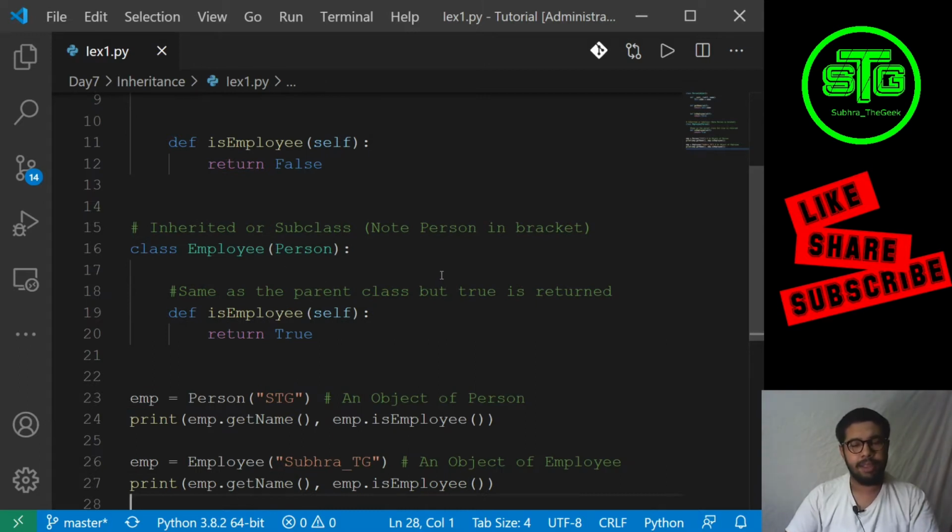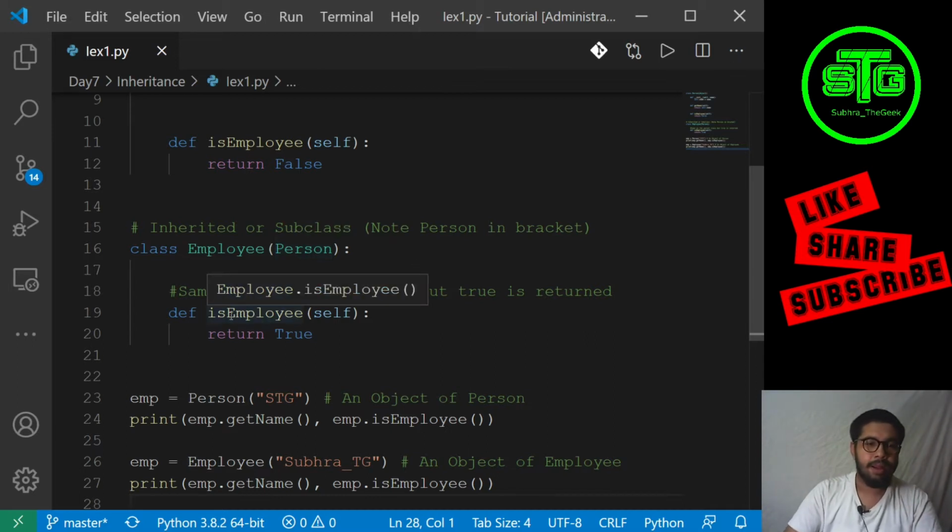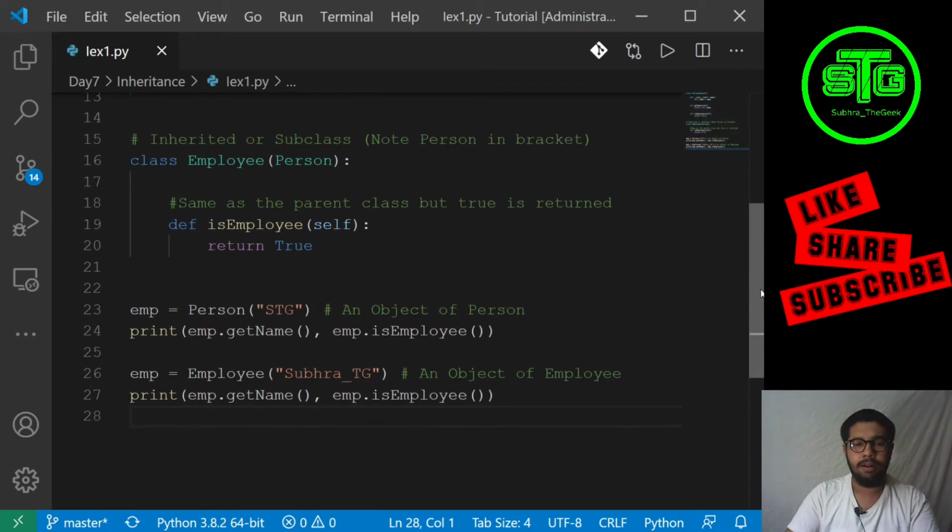So what is inheritance? Let us first jump into this example, then I will talk about inheritance. Class Employee is inheriting the class Person. Def is employee returns true, and it will print true for Employee.